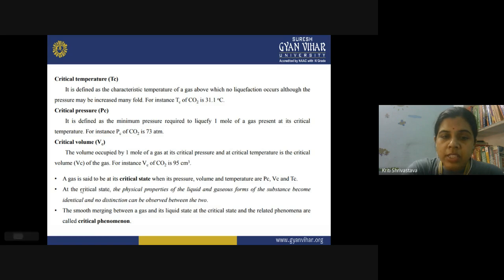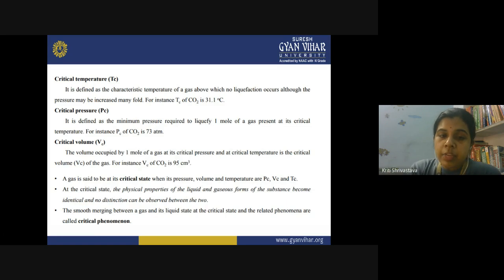So what is the critical state? Another way to define it: at the critical state of a substance, the physical properties of liquid and gas are similar. They become identical, and you cannot identify them by their physical properties. So the gas is behaving like a liquid, and the liquid is behaving like a gas. That is why it is called a critical phenomenon. It becomes critical to judge whether the substance is present in the gaseous state or in the liquid state.